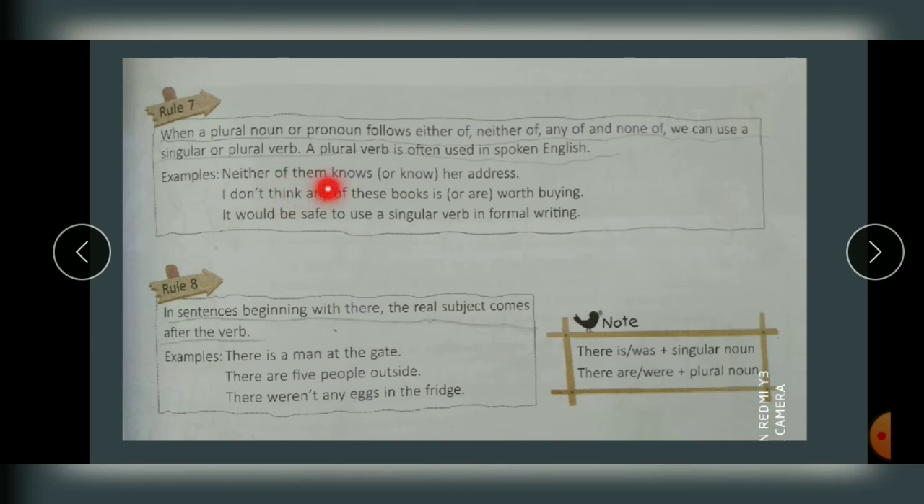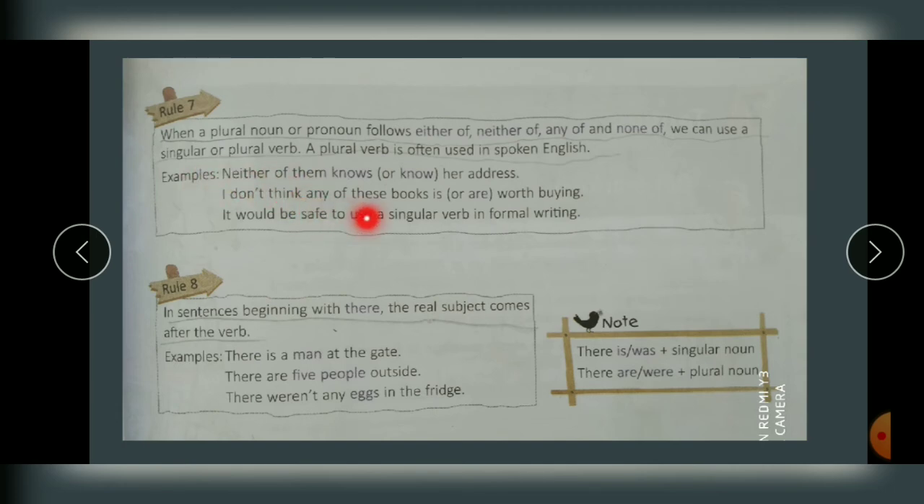See, neither of them is plural now, plural pronoun, right? So neither of knows or know her address, दोनों चलेगा. knows we use it singular and know will be a plural. So दोनों में से कोई भी चलेगा. neither of में इनमें से किसी को भी नहीं पता, right?